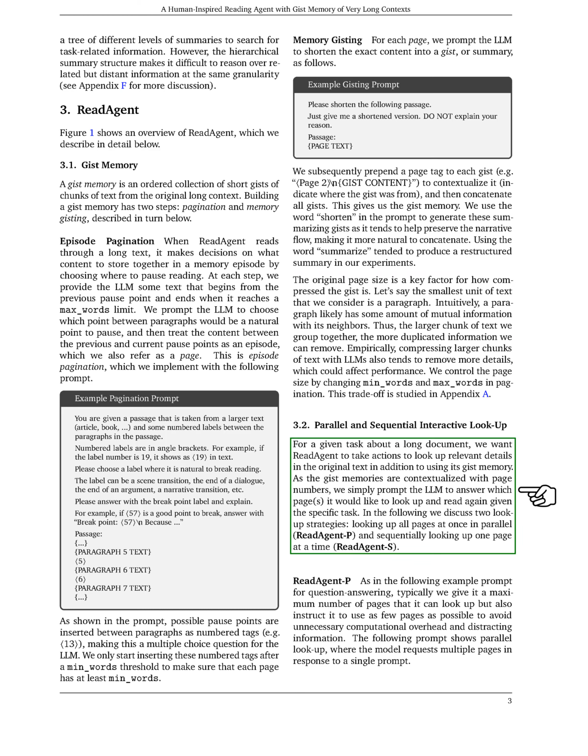Finally, we discuss two strategies for ReadAgent to look up information from the original text in addition to using its gist memory: parallel and sequential interactive lookup. In the parallel approach, ReadAgent looks up all relevant pages at once, while in the sequential approach, it looks up one page at a time, depending on the task at hand.